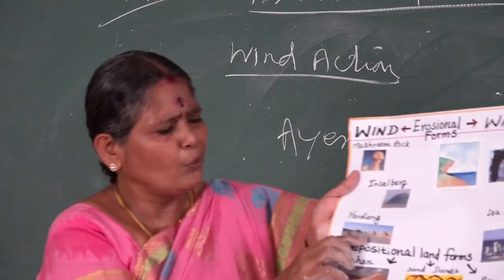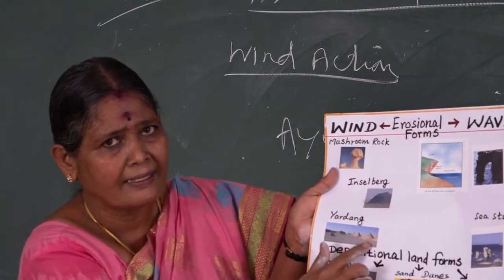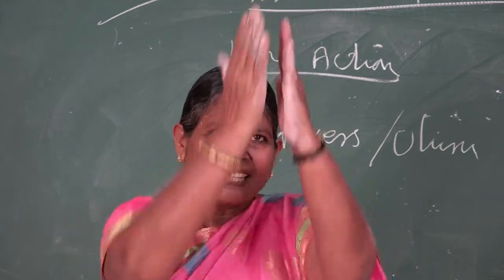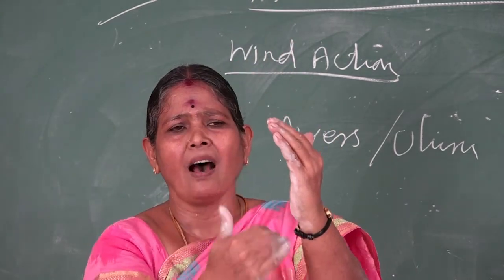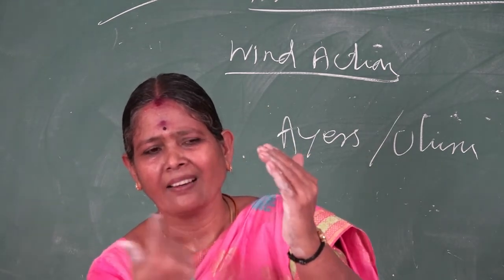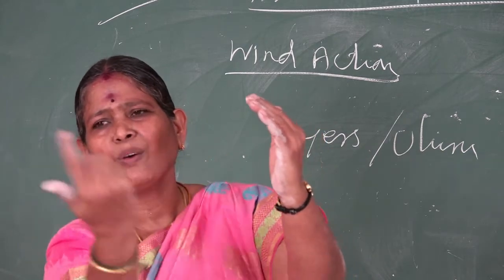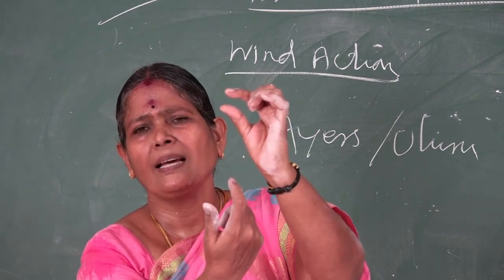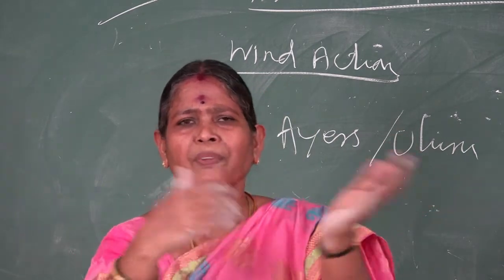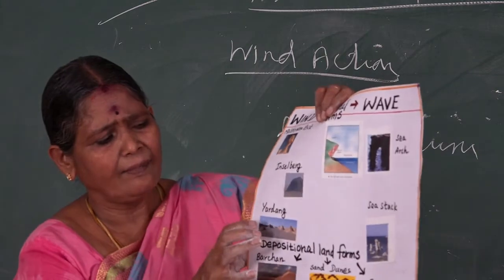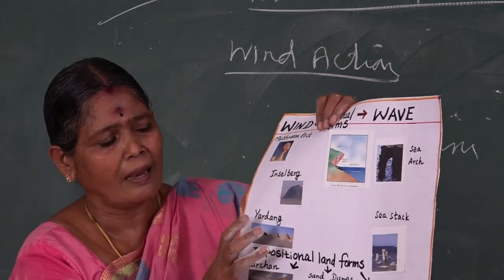Then Yardang. You see this ring-like structure, which has an irregular crest. How does it form naturally? The rocks are formed vertically: hard layer, soft layer, hard layer, soft layer. The wind blows over the rocks and the soft layers are eroded, so it gives a circular, ring-like shape with an irregular crest. It varies from place to place. This is also a beautiful rock design formed by the erosional action of the wind.